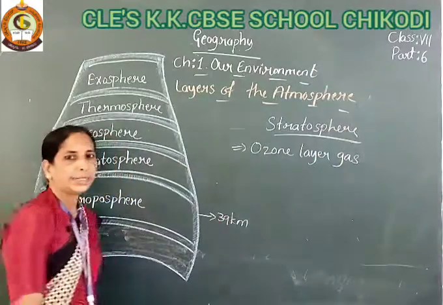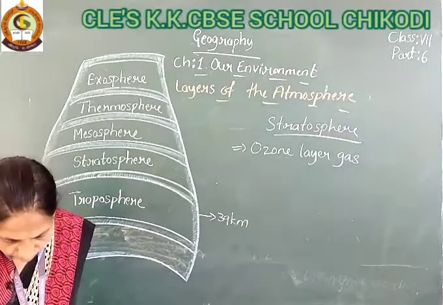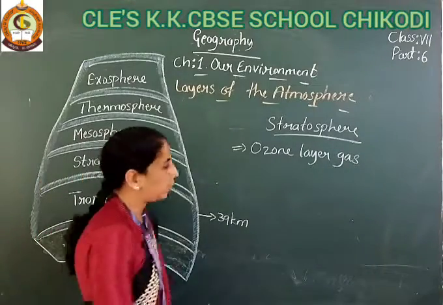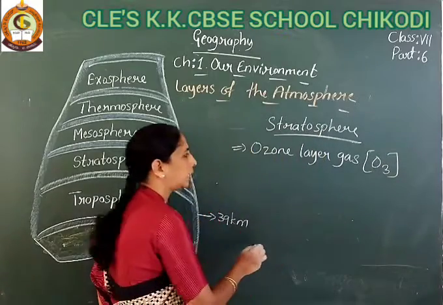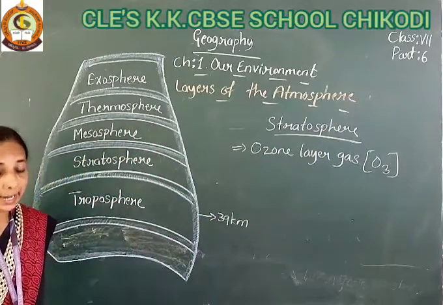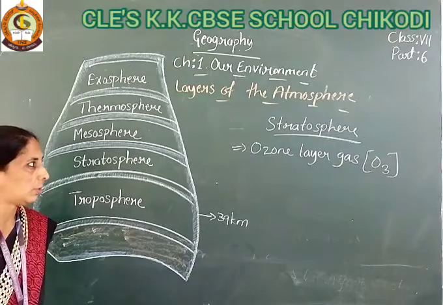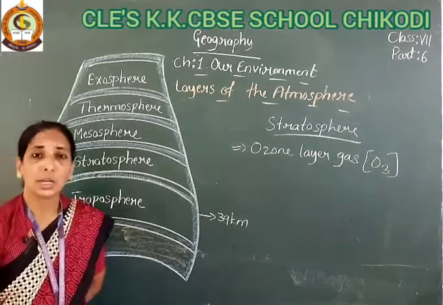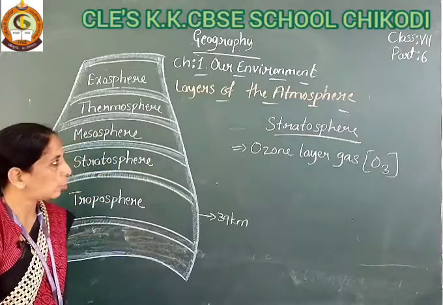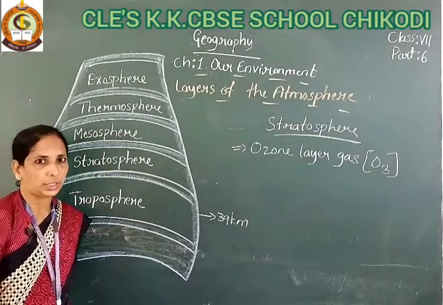The stratosphere is filled with the ozone layer gas, O3. O2 is oxygen, CO2 is carbon dioxide, and the ozone layer gas is O3.